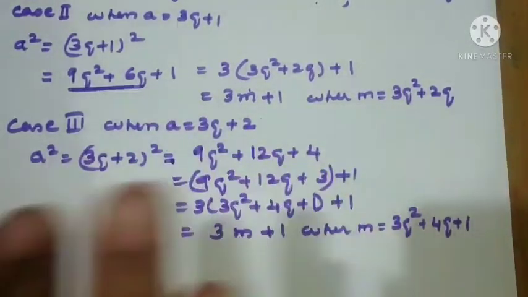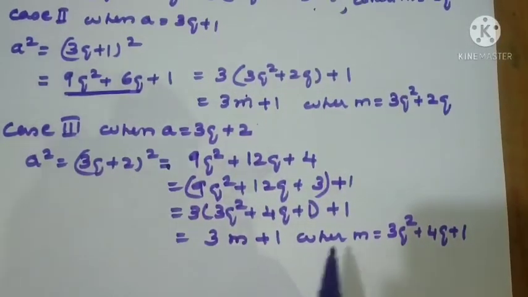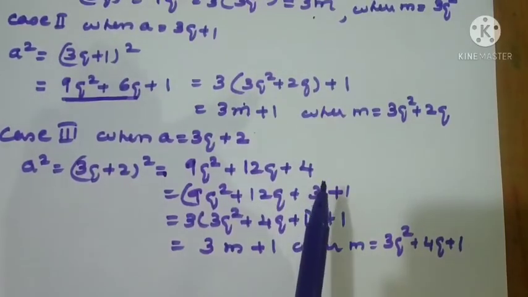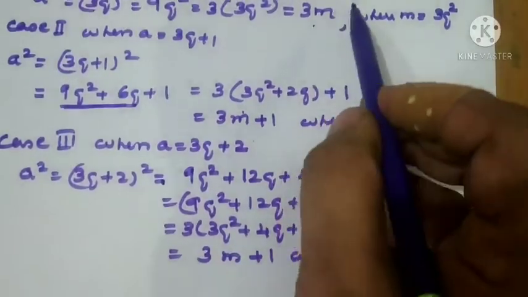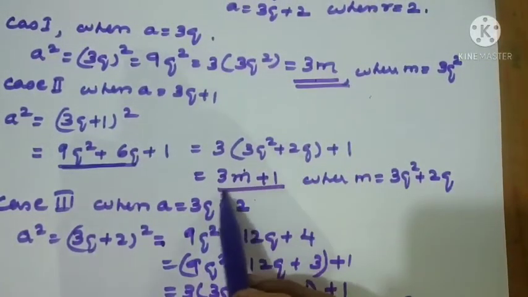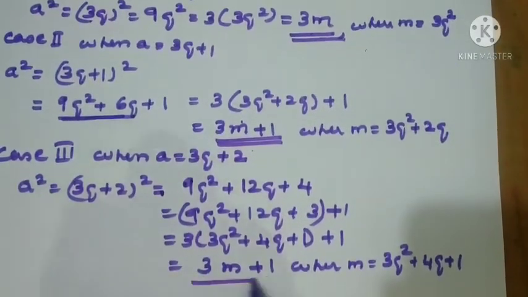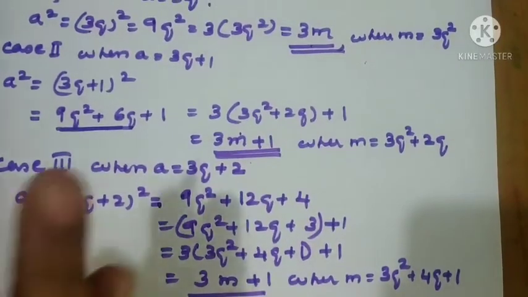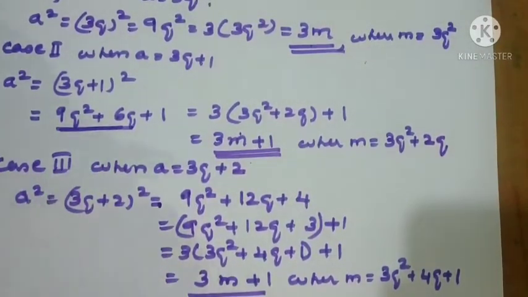So in each case m will change depending upon the divisor and remainder. So now the question comes whether all the squares are in the form either 3m or 3m plus 1. So the first one, case 1, we have proved as 3m only. We proved the second case 3m plus 1 and the last case 3m plus 1. It is not necessary that one should be 3m and the other should be 3m plus 1 only, but whatever options are told in the question should come. So all the options are 2 only. Out of 3 cases we got 2 options, one is repeated. So all 3 we are able to express as either 3m or 3m plus 1.